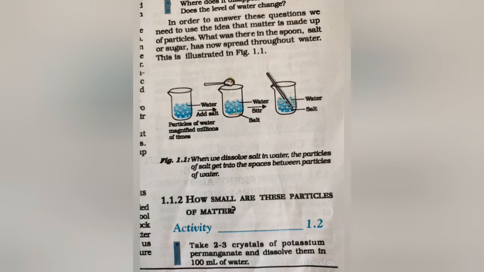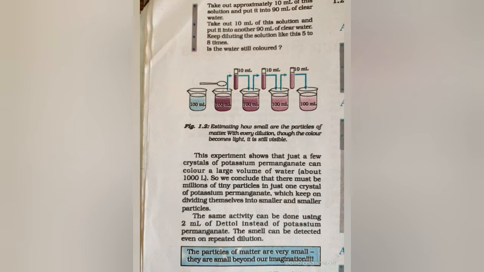To perform activity 1.2, the things required are 4 to 5 measuring cylinders, a 10 ml test tube, and 2 to 3 crystals of potassium permanganate. In 5 measuring cylinders, put 100 ml of water, and in the first measuring cylinder, put 2 crystals of potassium permanganate. You will notice that the color of the water changes.